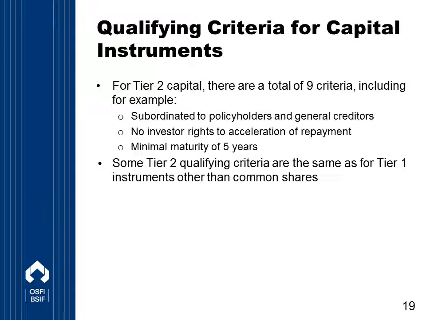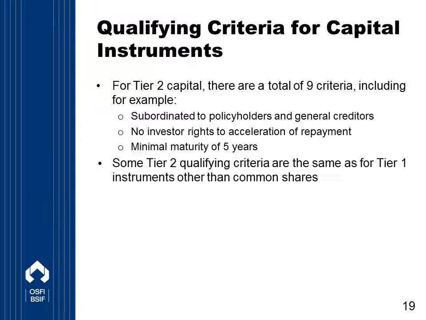Eligible Tier 2 instruments must, among other things, be subordinated to policyholders and general creditors, have no investor rights to acceleration of repayment, except, of course, in bankruptcy, insolvency, wind-up, or liquidation, and they must have a minimum period to maturity of 5 years.